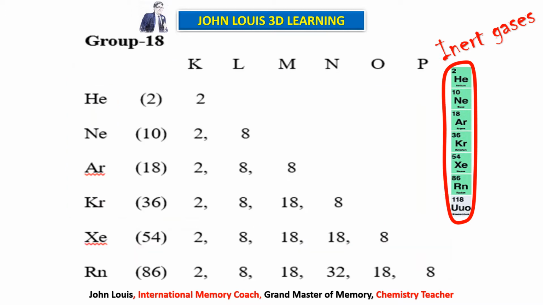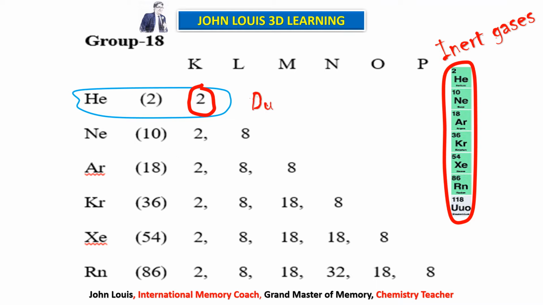So these are the various elements present in it. You take the first element, helium. Its atomic number is 2. That means 2 electrons are present in it. So they are filled in the first orbit, the K shell. The first orbit is the K shell, and the K shell can occupy a maximum of 2 electrons. Therefore, the 2 electrons are filled in the first orbit. That is the last orbit also, because it has only one orbit.